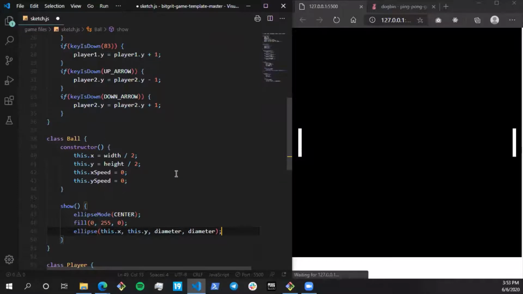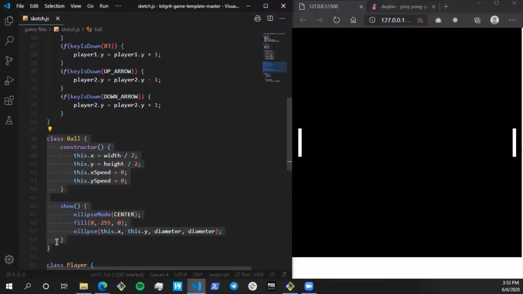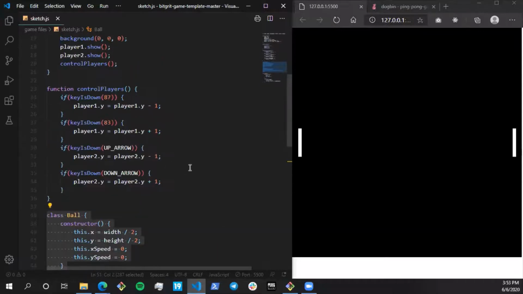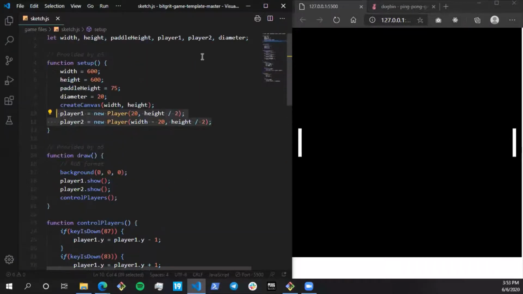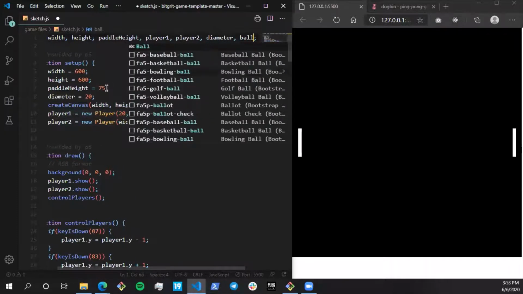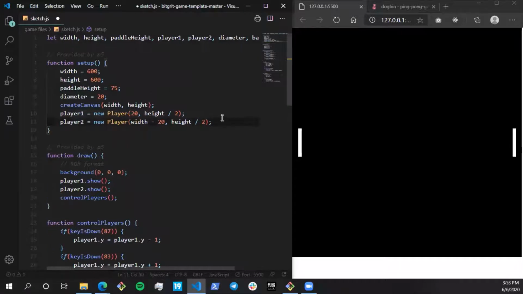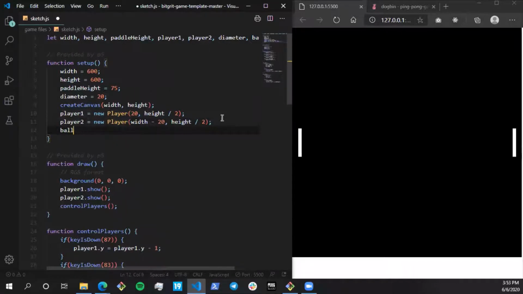So now that this is done, our template is ready. The class is ready. Now we have to create its object. As I created two players over here, I'm going to do the same thing for ball. So I'll initialize it with ball over here, and creating the object is going to be the same way. Ball equals new ball. Ball is the name of the class.